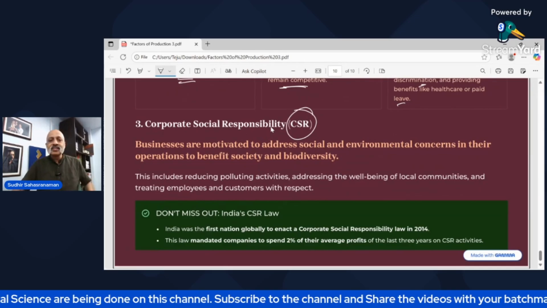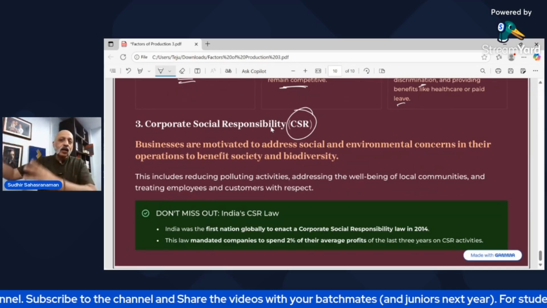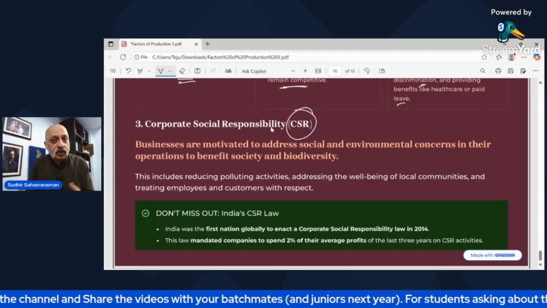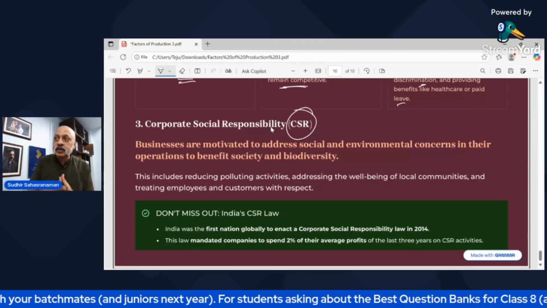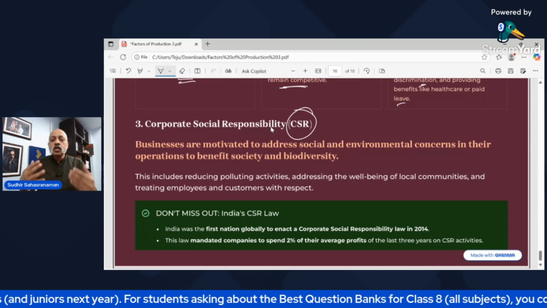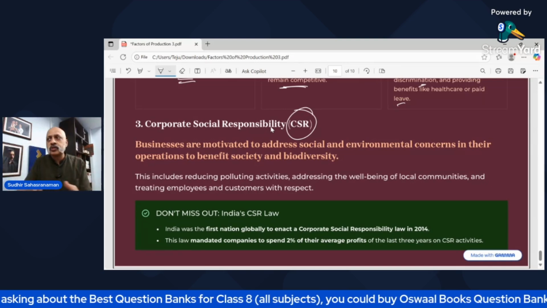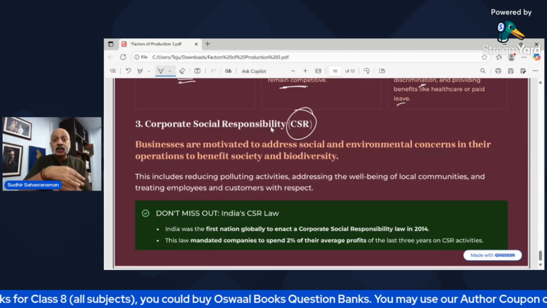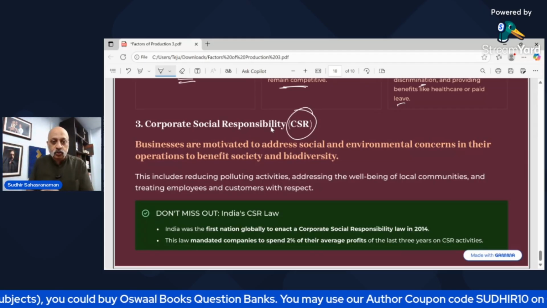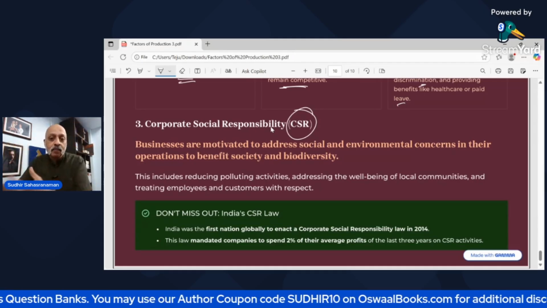Now, all businesses are motivated that you need to give back to society. Like, for example, I go to a school and I teach for free, which is a government school where there are schools which do not have proper teachers or not well-trained teachers. So you go and teach some subjects free of cost, because it is giving back to society, because those students cannot afford to go to a private school and get better educated. So you provide them with quality education. So that is like social responsibility, that you're giving back to society.